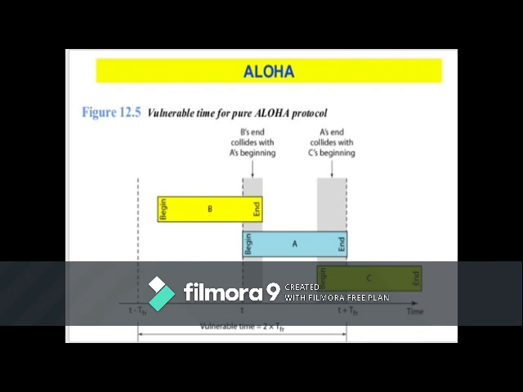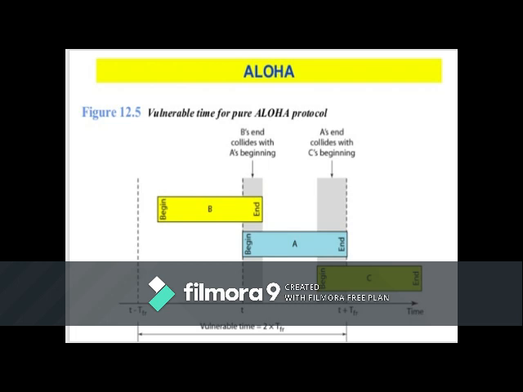So we set k equal to k plus 1. How long may k go on incrementing, k plus 1, k plus 2, k plus 3? It may go until k is greater than k max. What could be the max value? The max value could be 15. So even after 15 attempts, if we are not getting the acknowledgement, then it will abort the process for a while, wait for some more time for the network to come back, and once again resend it. So, is k greater than k max?